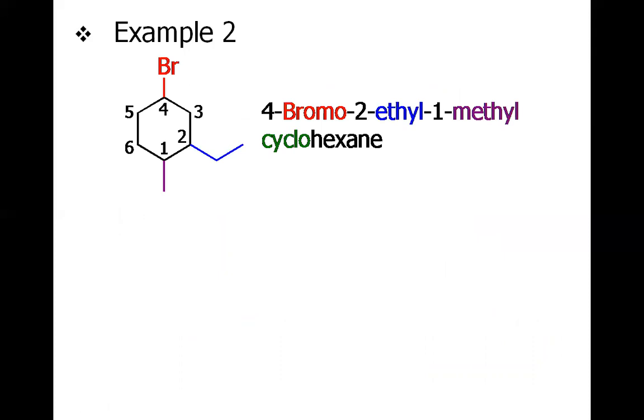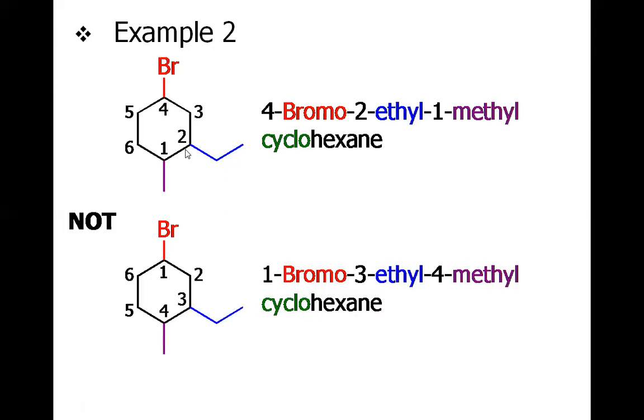Here, we did not choose the ethyl as number 1, but we chose the methyl as number 1. So what is the reason? The reason is that in doing so, we will have the methyl at 1, the ethyl at 2, and then 3 has the CH2, and then 4 has bromo. So the substituents are at 1, 2 and 4 positions. If you consider the other case, the bromo carbon as 1, we will have the substituents at 1, 3 and 4.